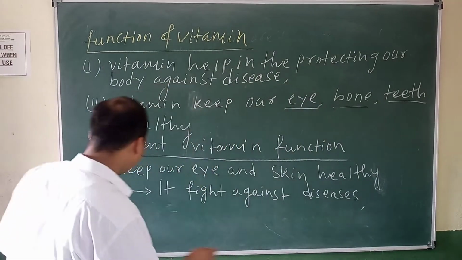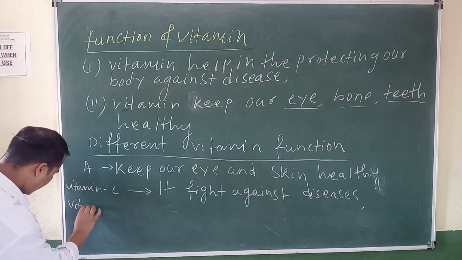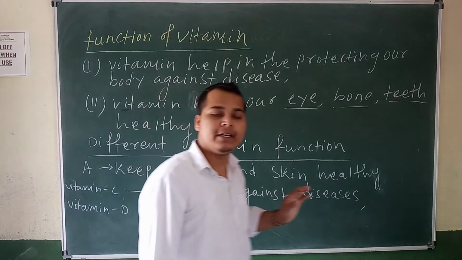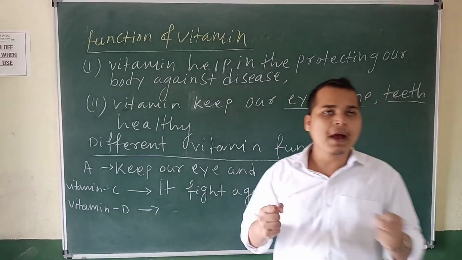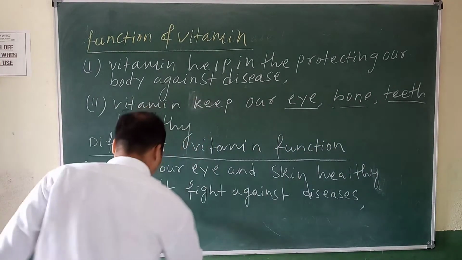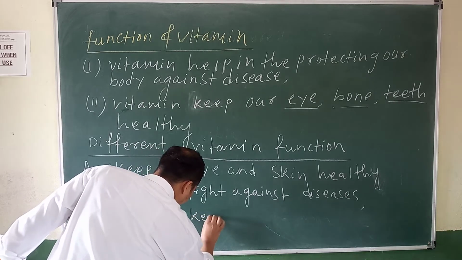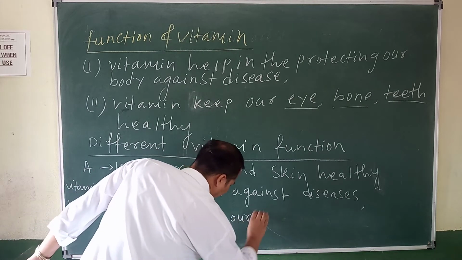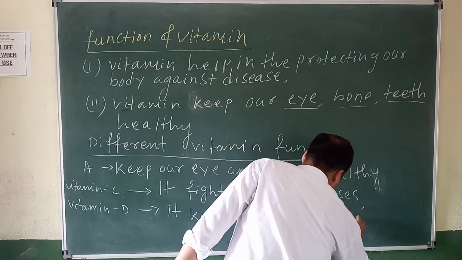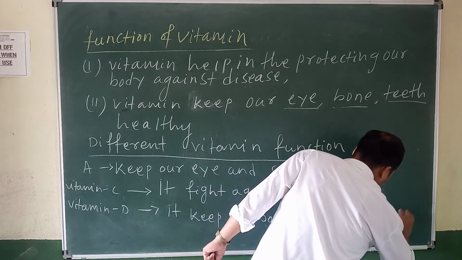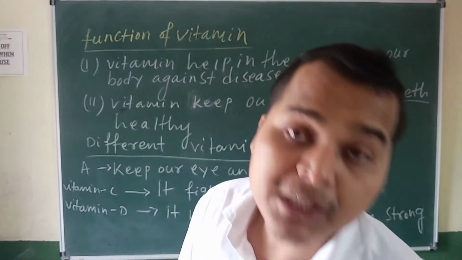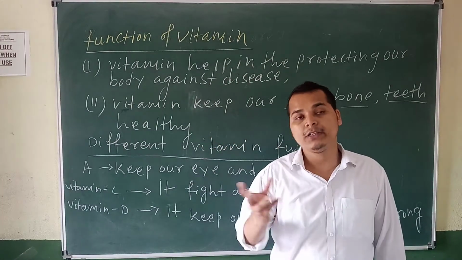Then come to vitamin D. Tell me what is the function of vitamin D? It keeps our bone and muscle strong. Sometimes, due to deficiency of vitamin D, many diseases will happen.